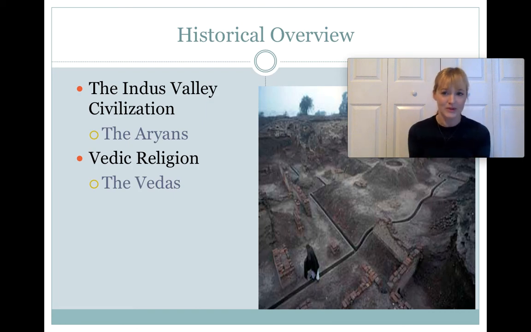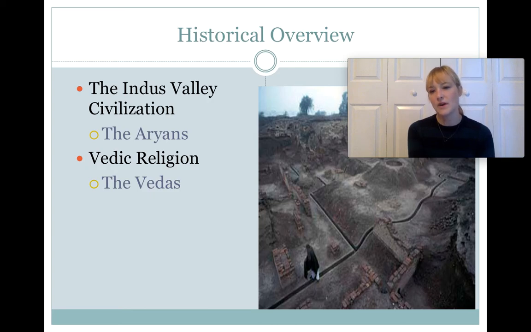But they're not that popular in terms of an average Hindu individual and how much of the Vedas they've read. But from the Vedas, we get what is termed Vedic religion. And Vedic religion is a bit different from what we could say modern Hinduism is today, and Prothero talks about this, because the Vedas talk a lot about certain rituals and certain gods. And a lot of those rituals are no longer performed, and a lot of those gods are no longer worshipped. So it's also a text that is a little out of date in terms of what Hinduism has become today.